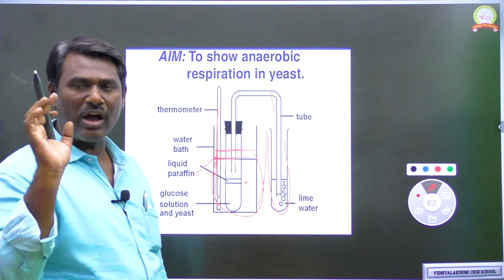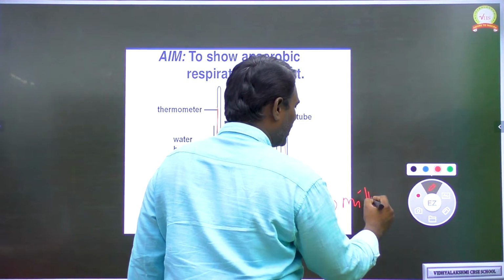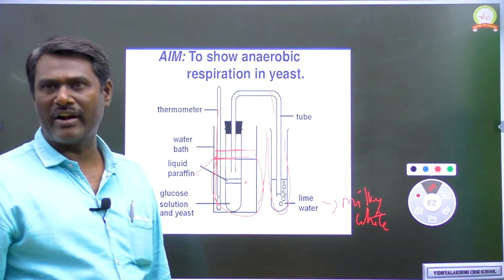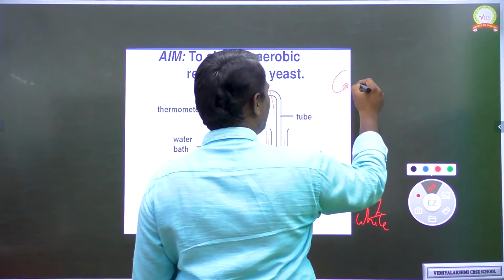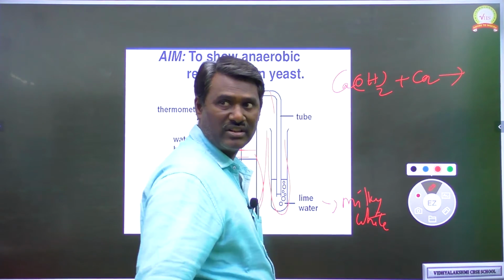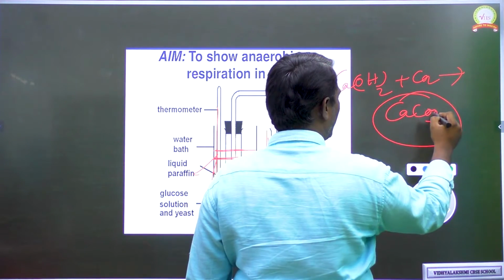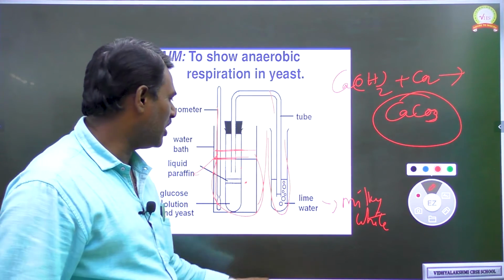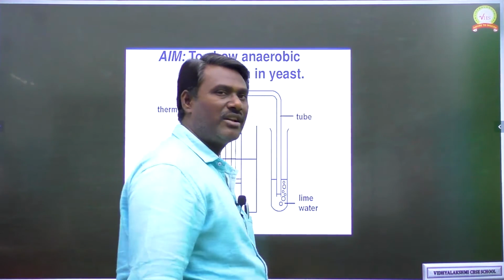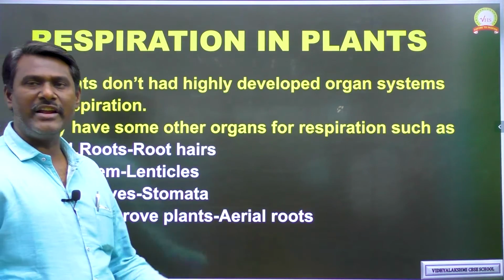So the observation here is, we observe that lime water has changed into milky white. Just now I explained the principle involved in this. Lime water is Ca(OH)2. When lime water combines with carbon dioxide, which is released by the yeast, it forms calcium carbonate. This formation of calcium carbonate is observed by the conversion of lime water into milky white. So this is the activity related to anaerobic respiration of glucose by the yeast.